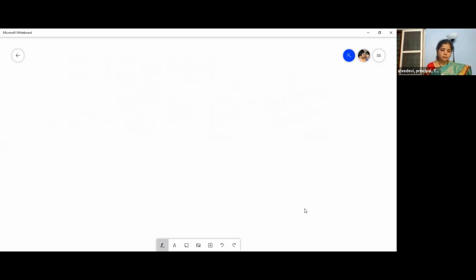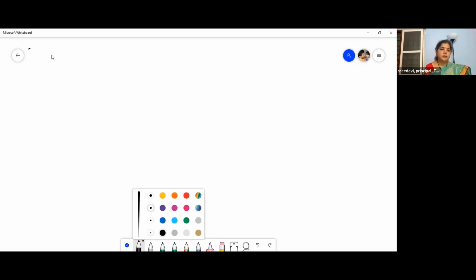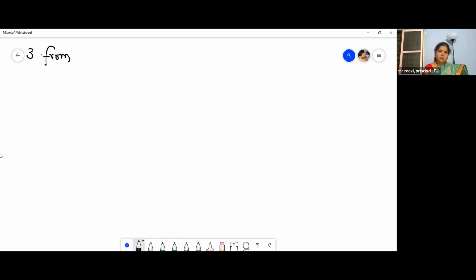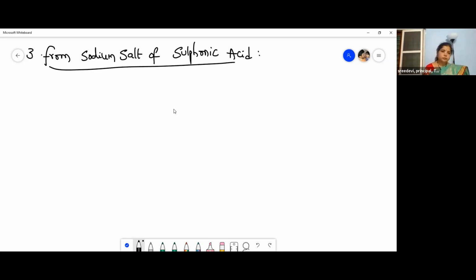So the next preparation, the third preparation, is from sodium salt of sulfonic acid. Sodium salt of sulfonic acid. Okay? Right? So this is our sulfonic acid.